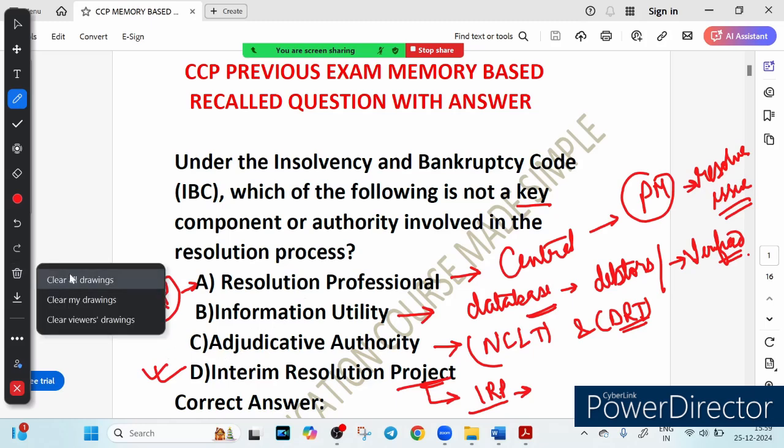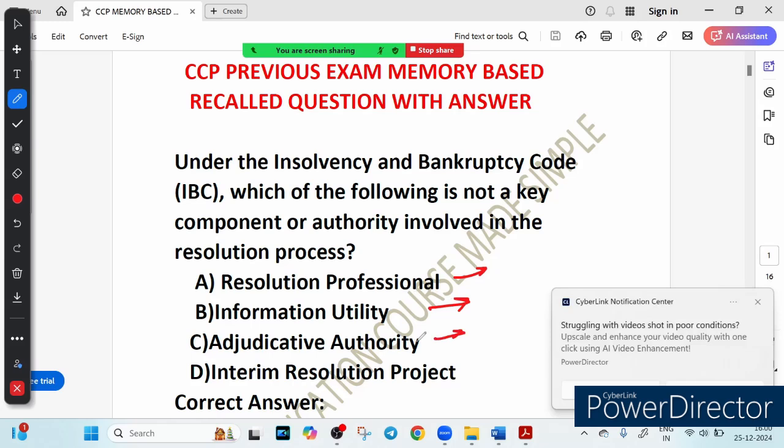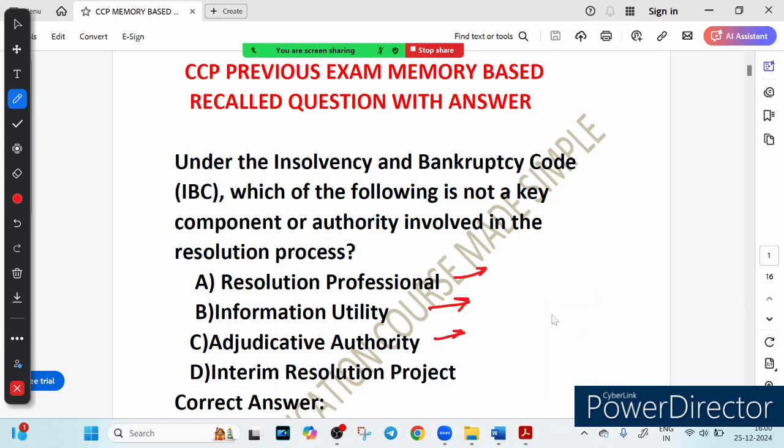So what is the key takeaway from this particular question? First of all, we have seen the RP, which is the main person managing the insolvency resolution process. We have seen the information utility, a trusted source of financial data for quick decisions. Then we have seen the adjudicating authority, the body that oversees and approves the resolution process, right? Now let's move on to the next question. Let's see what type of questions are being asked in the examination.